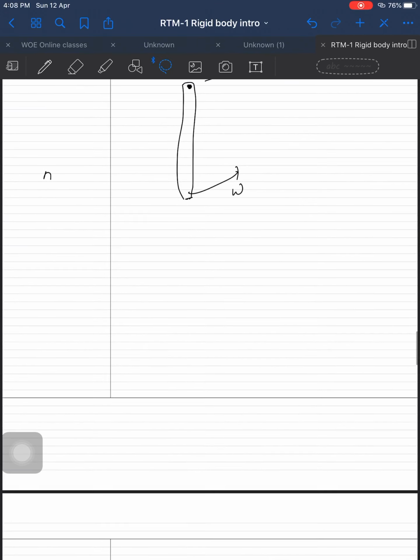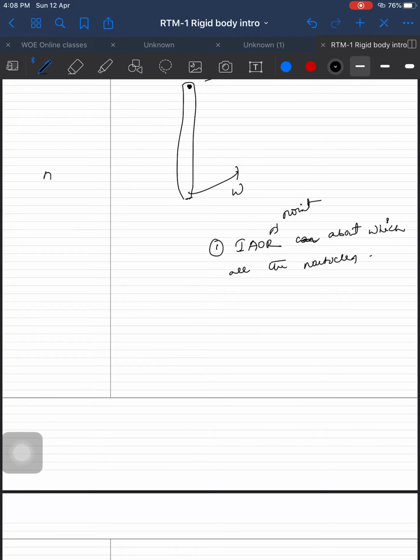Let me explain a few characteristics of instantaneous axis of rotation. Instantaneous axis of rotation is a point, understand, about which all the particles of the body are doing circular motion.